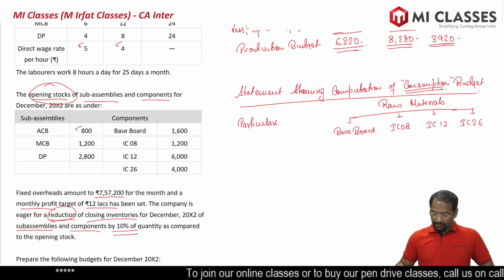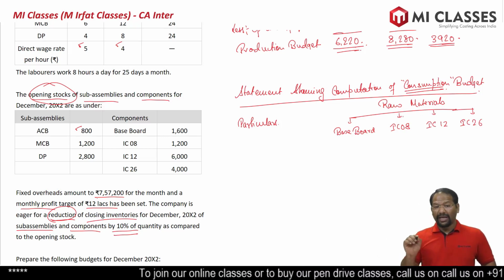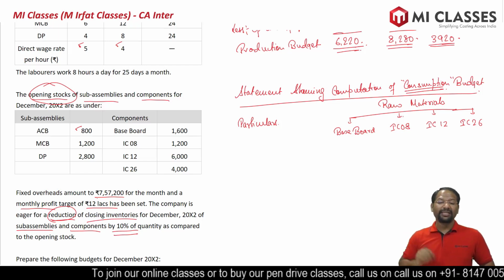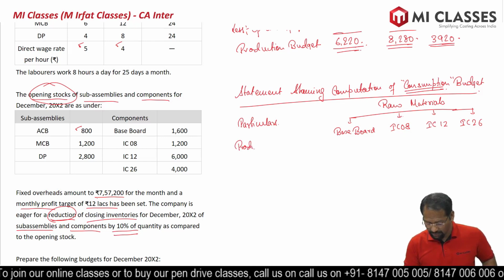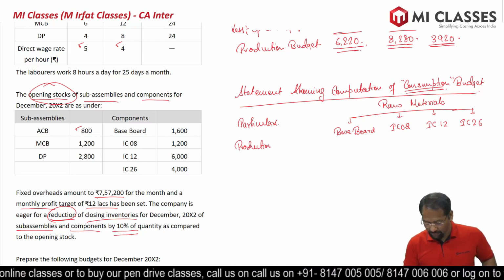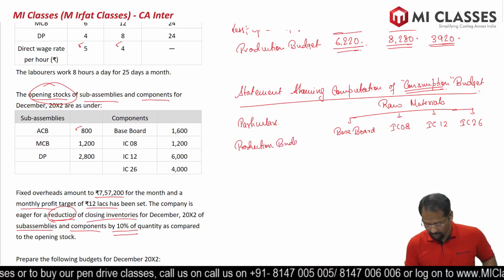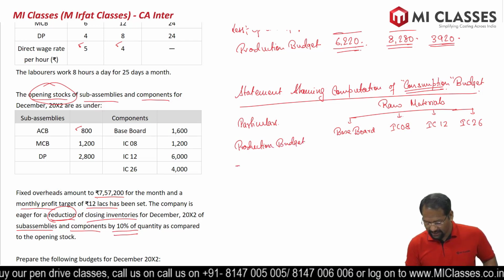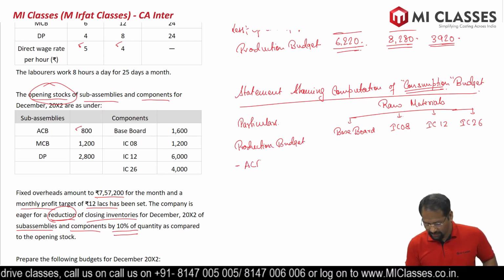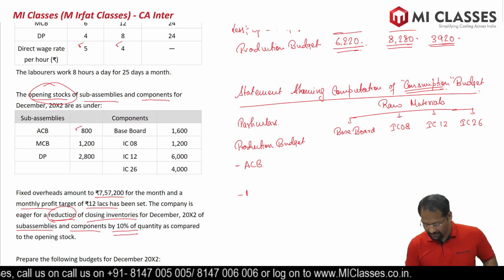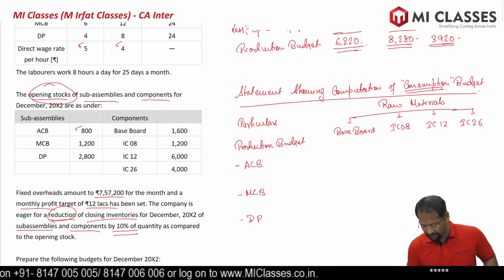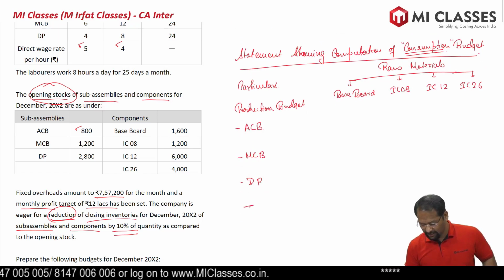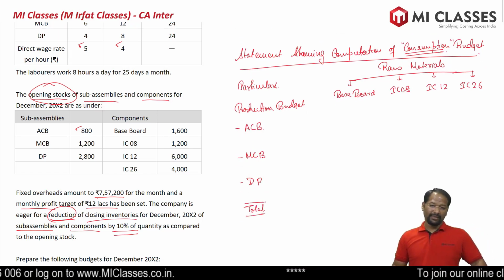Fine. So first one, to calculate consumption budget, we need to know production. So first one, production budget. We are producing 3 products: ACB, leave one line, MCB, leave one line, and DP. Leave one line and then write the total, because in that one line we are going to write working for this.